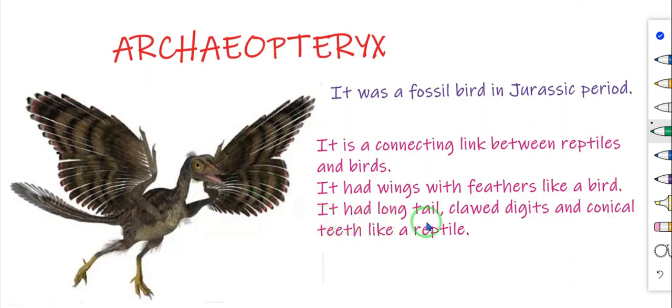It had a long tail, clawed digits and conical teeth like a reptile. So it is known as the connecting link between reptiles and birds. This bird was found in the Jurassic period.